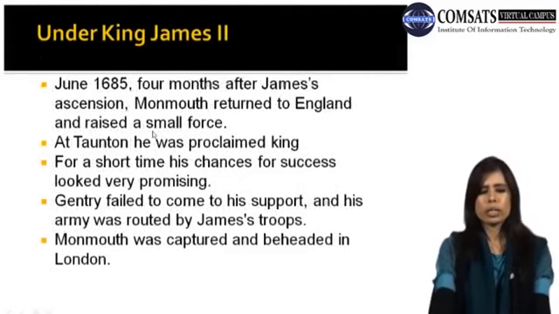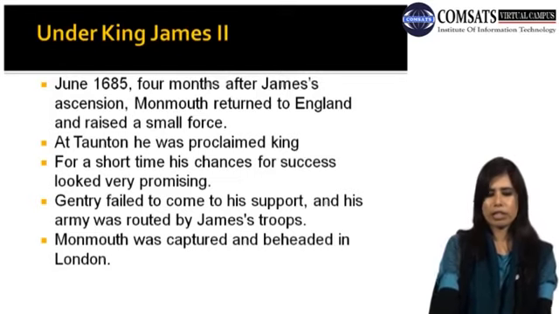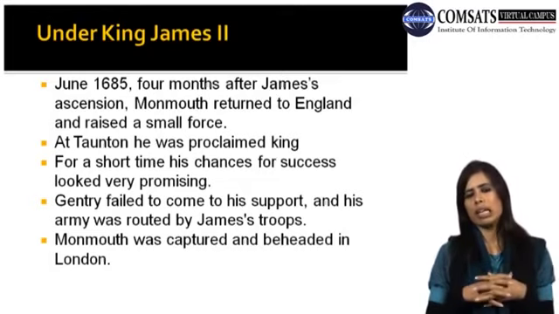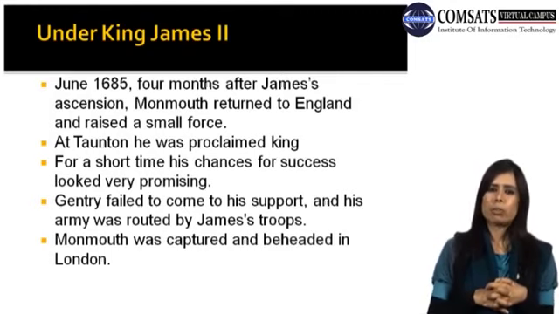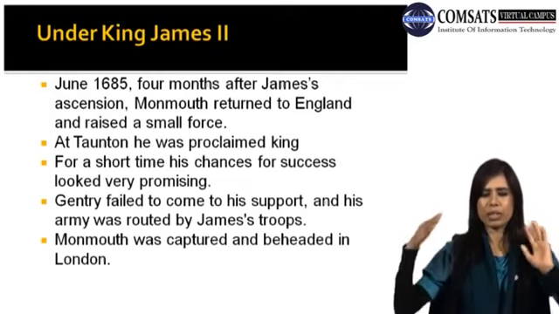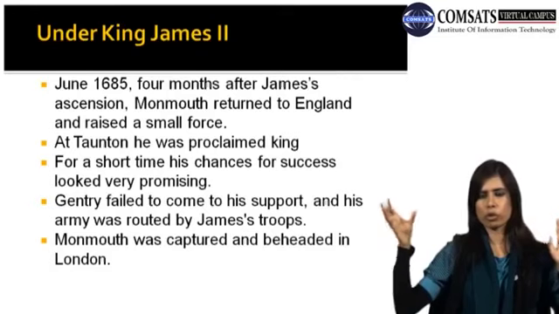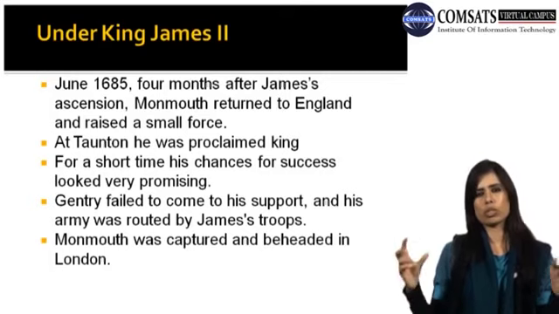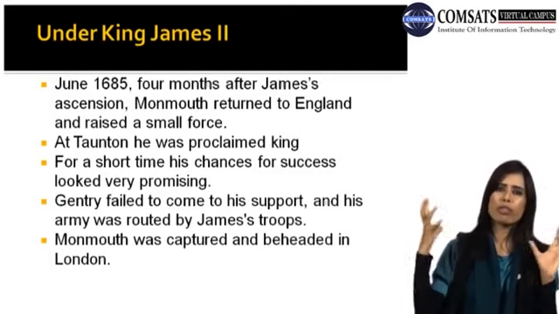In June 1685, four months after James' accession, Monmouth returned to England and raised a small force. Previously he was sent into exile by King Charles, but now under King James he returned to England and raised a small force. At Taunton, he was proclaimed king. For a short time, his chances for success looked very promising. That was just a short period in which he would become the future king.